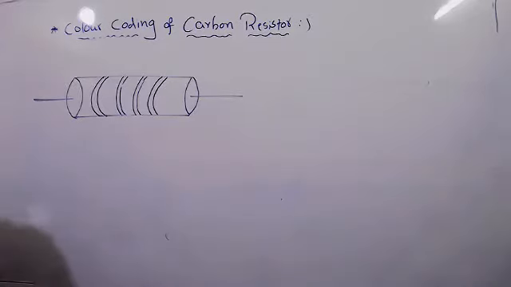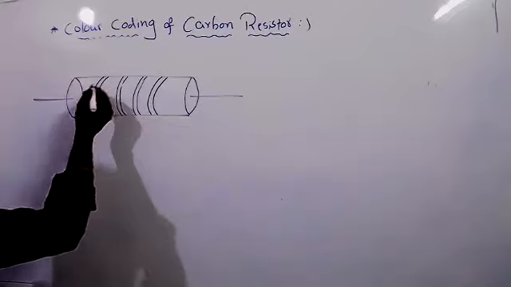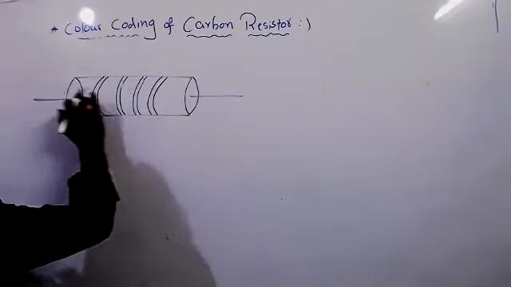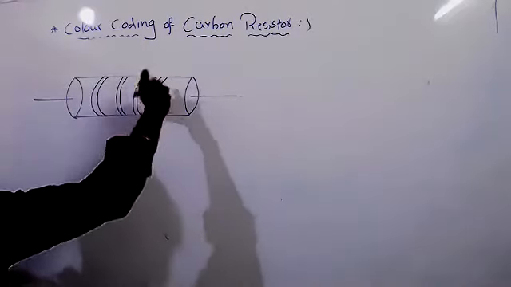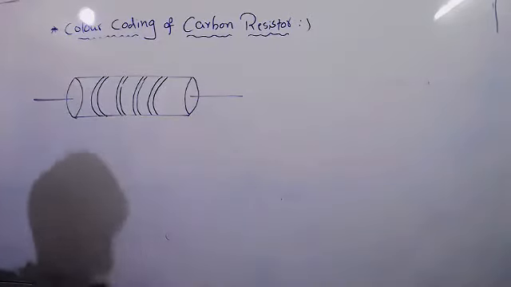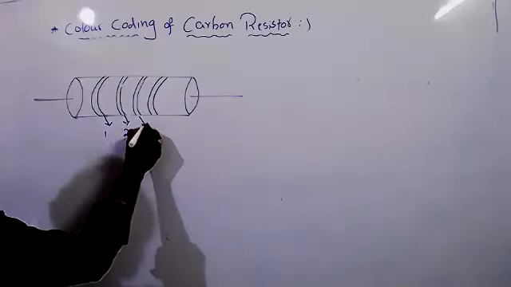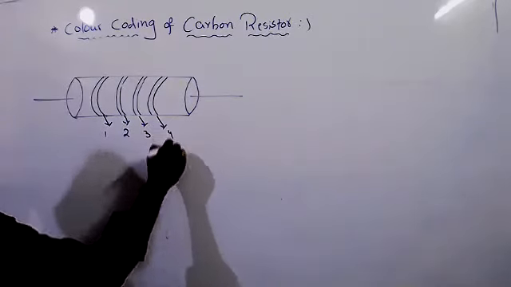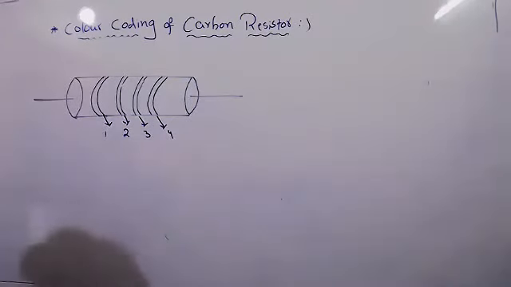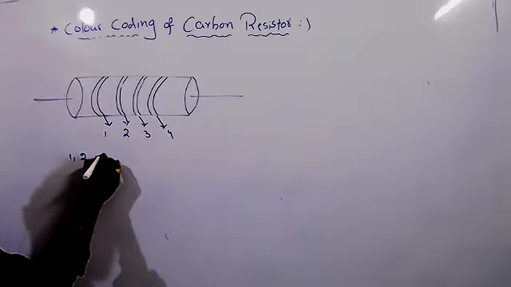So, 4 coaxial color bands, nothing but rings. We can call these rings also. Coaxial means on the same axis there are 4 rings. So these rings are also called bands: first band, second band, third band, and fourth band. There are 4 bands.